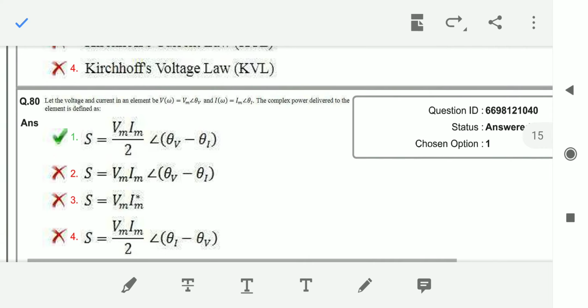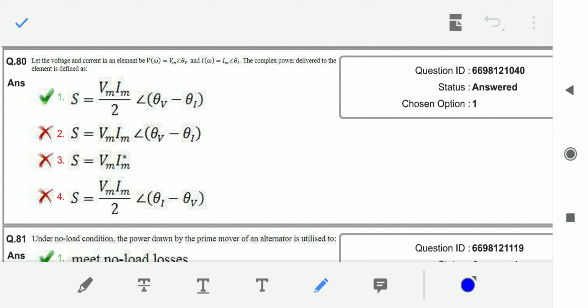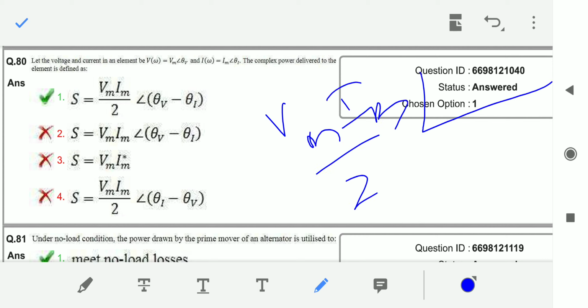Next, let the voltage and the current in an element be V of omega equal to Vm at an angle theta V, and I of omega equal to Im at an angle theta I. The complex power delivered to the element is defined as: what is the complex power? It is Vm Im by 2 at an angle theta V minus theta I. Angles also must be taken. Okay, next.